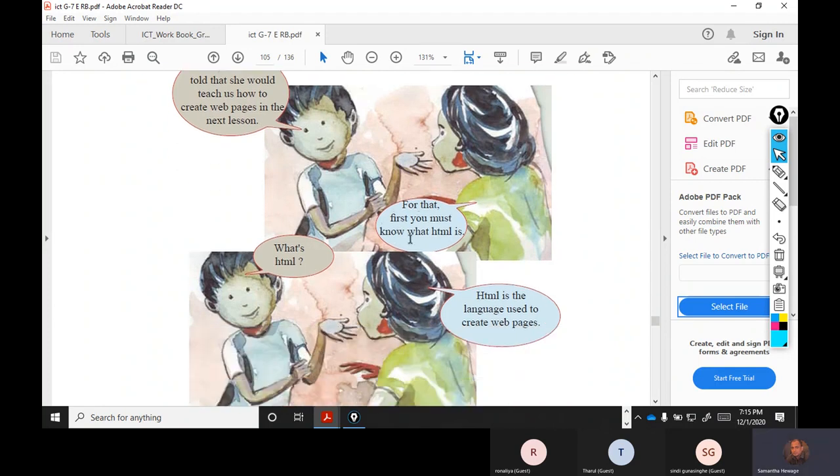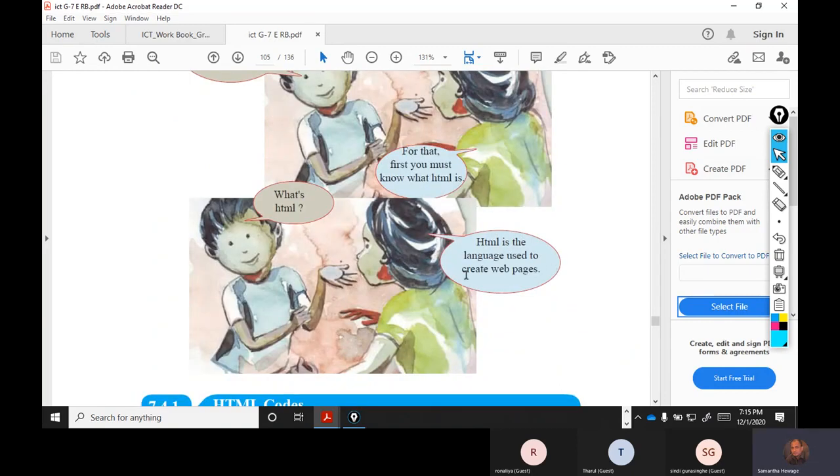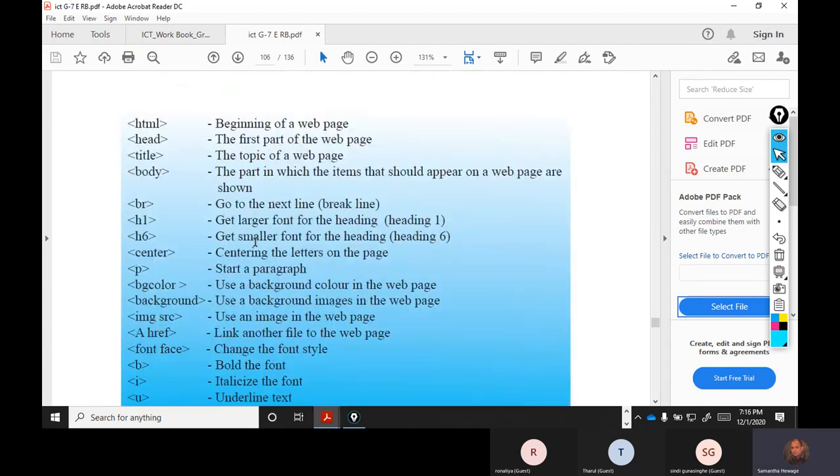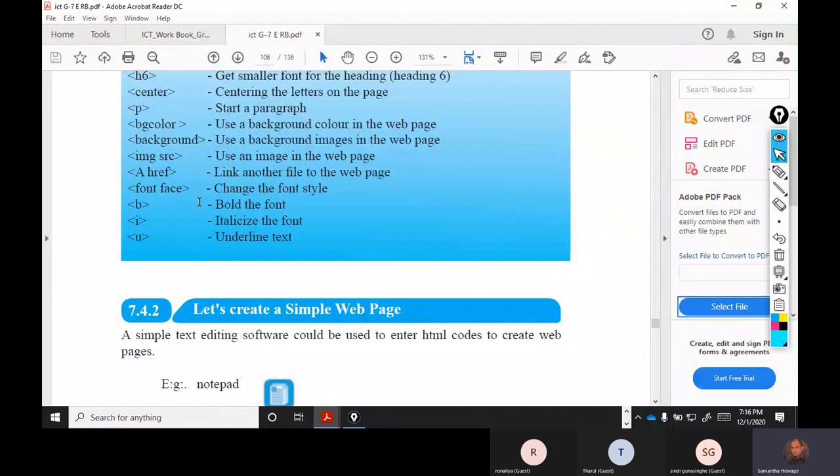For that, first you must know what HTML is. HTML is the language used to create web pages. It has its own codes, and web pages are created using codes. Right. These are codes.